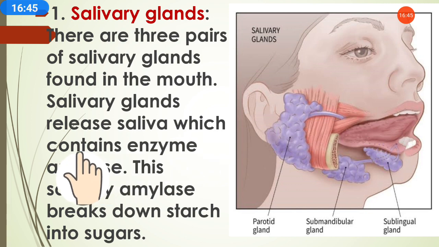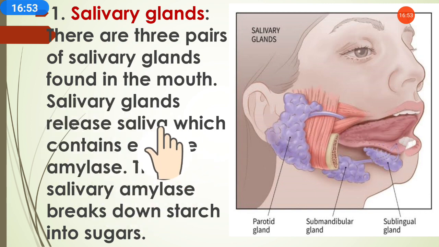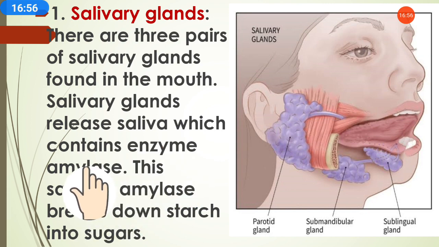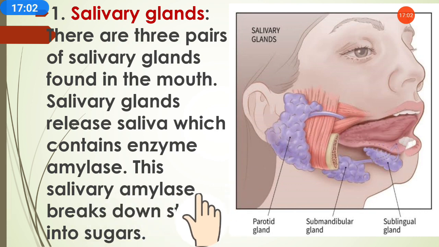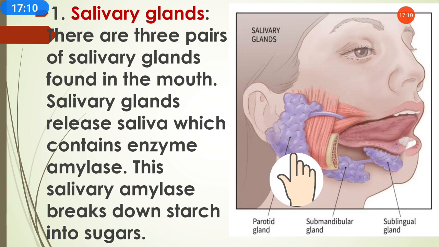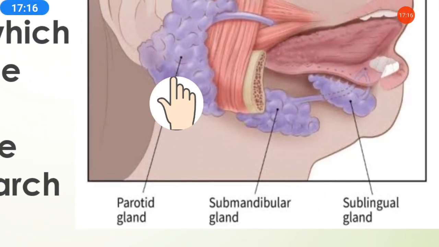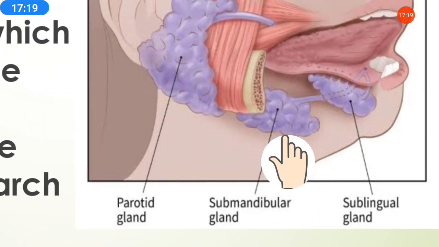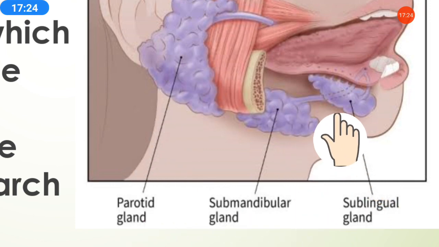Salivary glands release saliva, which contains the enzyme amylase. This salivary amylase breaks down starch into sugars. And these are the three glands present in the mouth, with their names given. Here is the parotid gland, here is the submandibular gland, and here the sublingual gland.